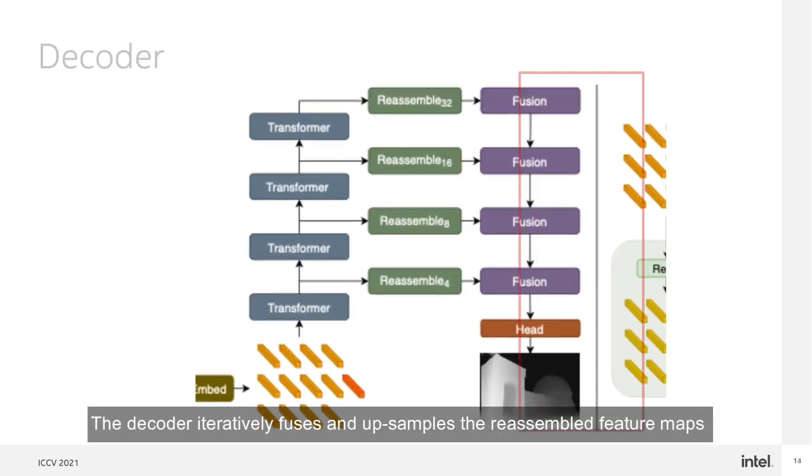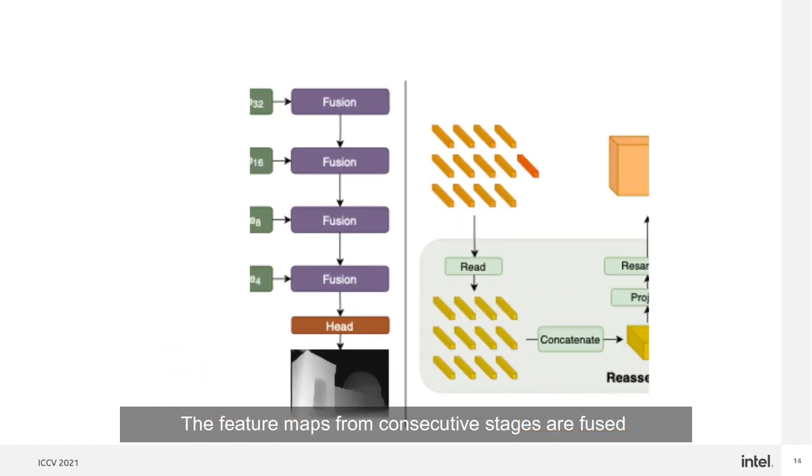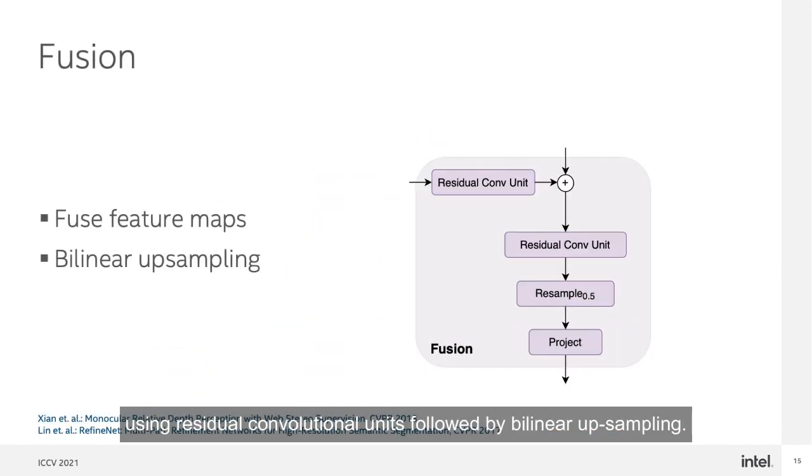The decoder iteratively fuses and upsamples the reassembled feature maps from different stages and produces the final dense prediction using an application-specific output head. The feature maps from consecutive stages are fused using residual convolutional units, followed by bilinear upsampling.